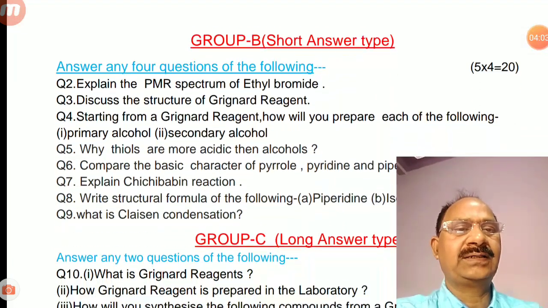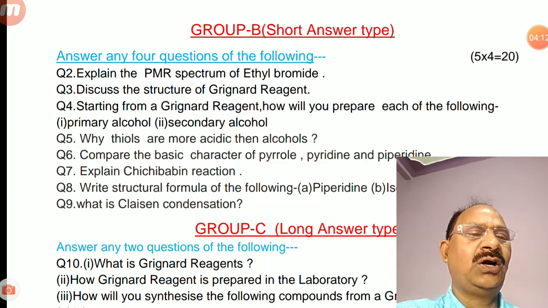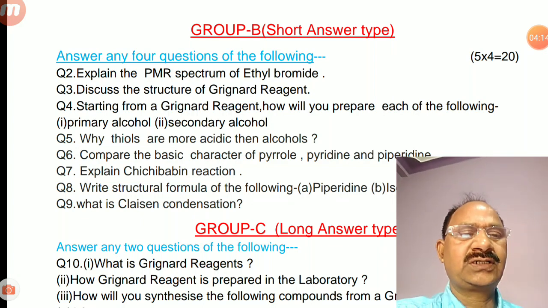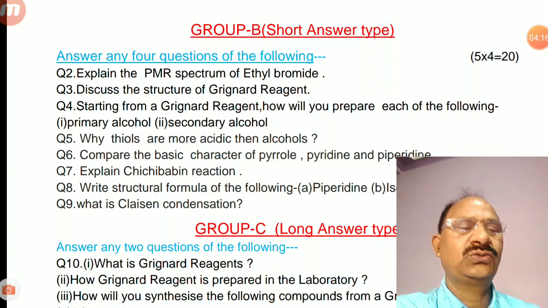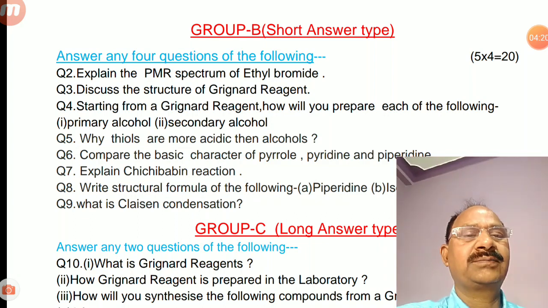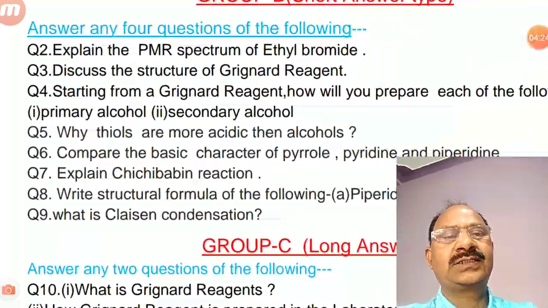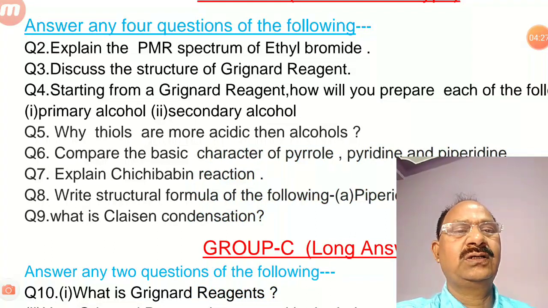The group second, that is group B, short answer type questions. Here 4 questions are to be answered out of 8 questions. Each question carries 5 marks, that is total 20 marks. Second question, explain the PMR spectrum of ethyl bromide. Third question is, discuss the structure of Grignard reagent.